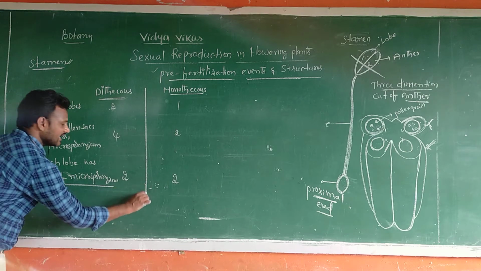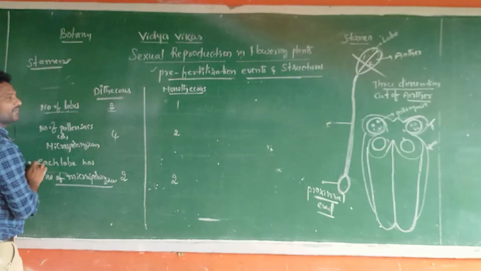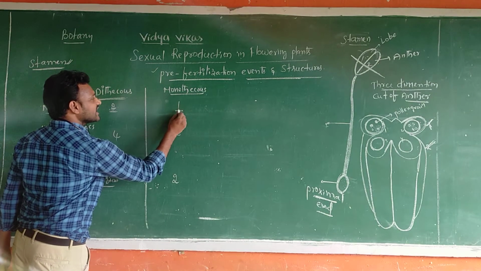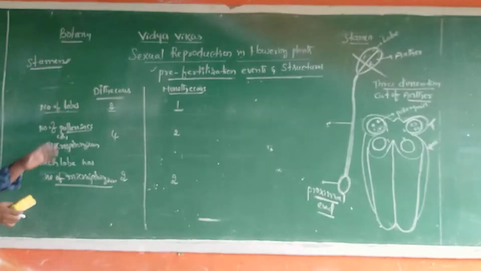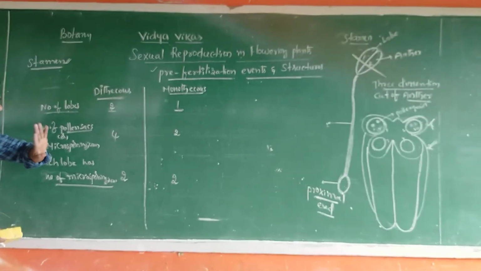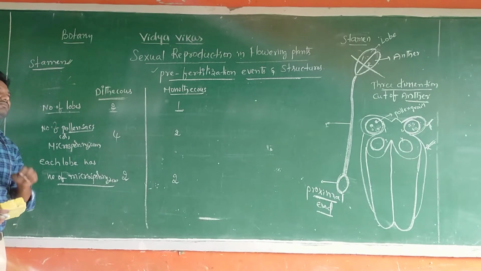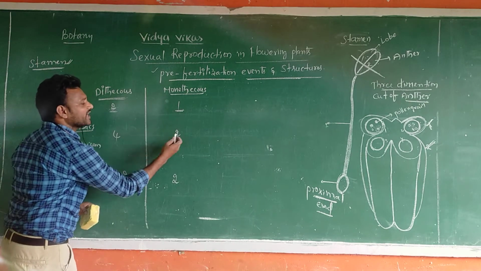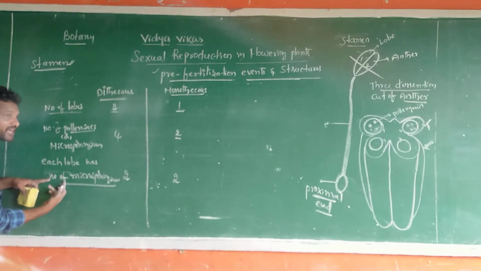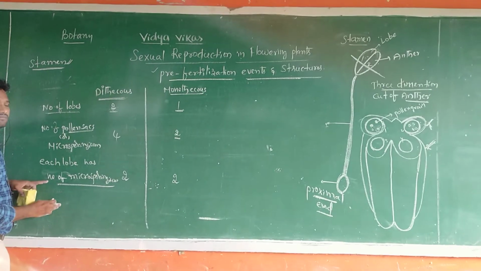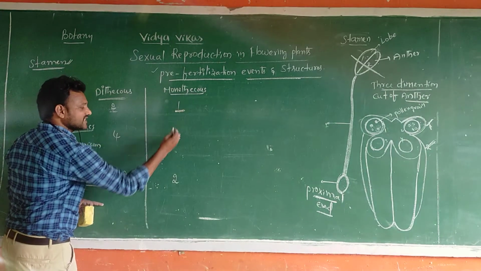Once again I repeat, very important points. Number of lobes in a dithecous anther is 2. Number of lobes in a monothecous anther is 1. Number of pollen sacs or microsporangia in total: each lobe has 2, but how many lobes? 2 lobes, that's why 4 microsporangia. Here, sir, only 1 lobe, that's why 2 microsporangia. Each lobe has 2, so 2 into 2 is 4. Here only 1 lobe is there, that's why 2.